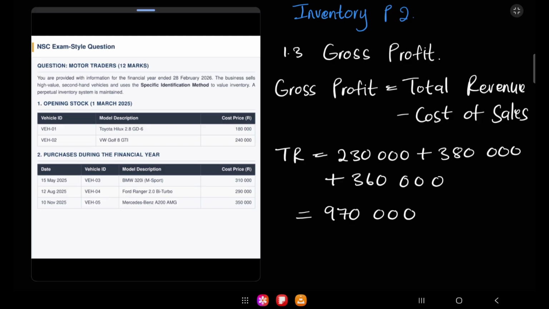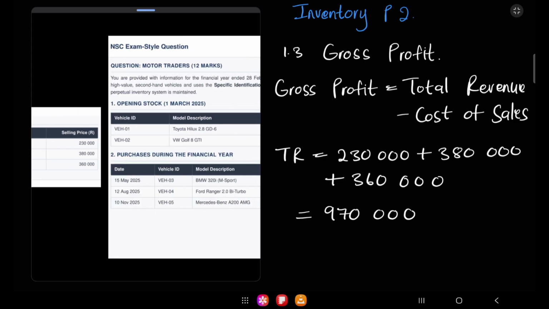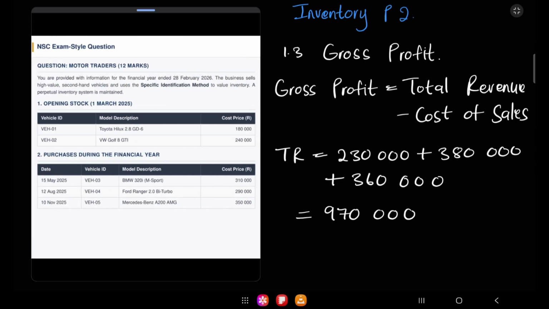As soon as you see maybe your opening stock or your purchases, as well as your sales, I don't know whether we'll get any adjustments when dealing with the specific identification method, but if you do, just focus on those adjustments as well. We'll do more examples, and you guys will definitely master inventory after this.